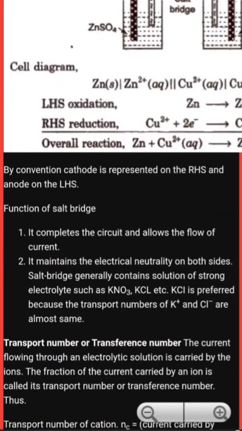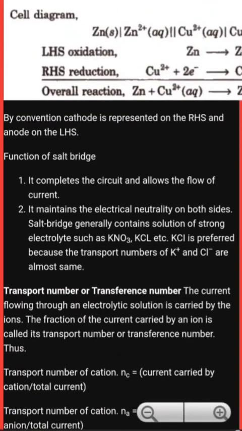Now, transport number or transference number. The current flowing through an electrolytic solution is carried by the ions. The fraction of the current carried by an ion is called its transport number or transference number. For example, the transport number of the cation, indicated by Nc, is the current carried by the cations divided by the total current.